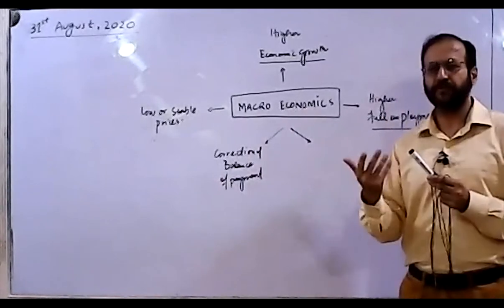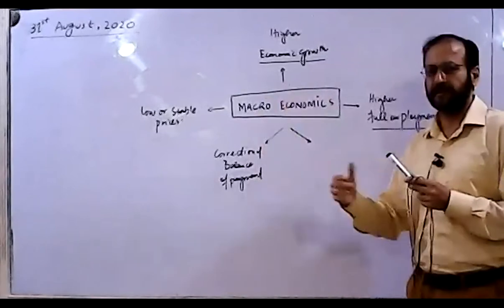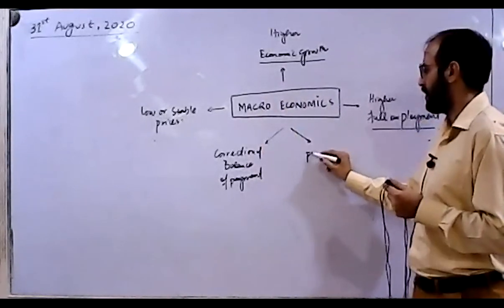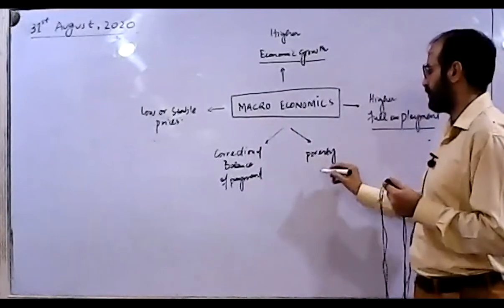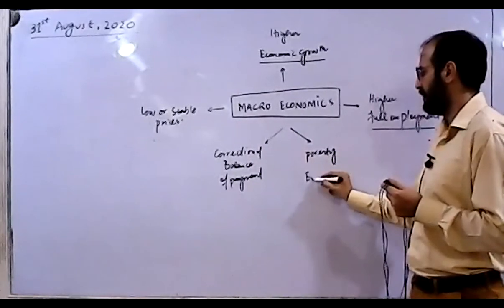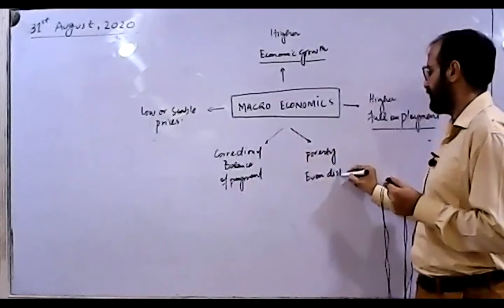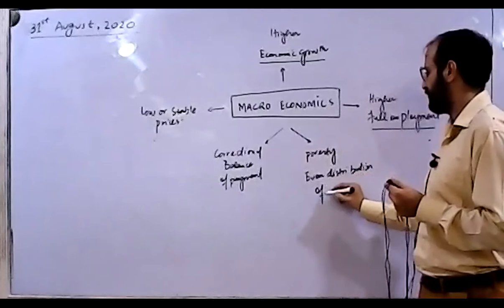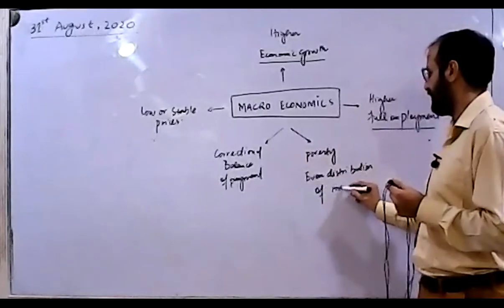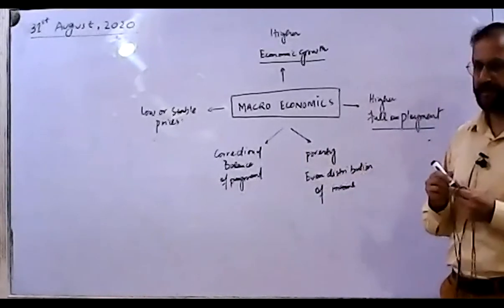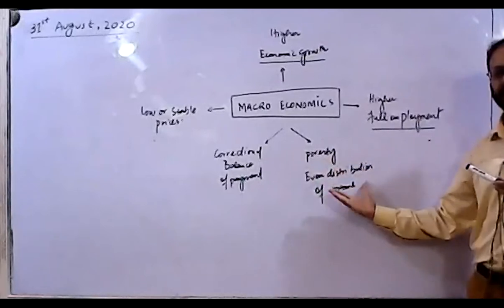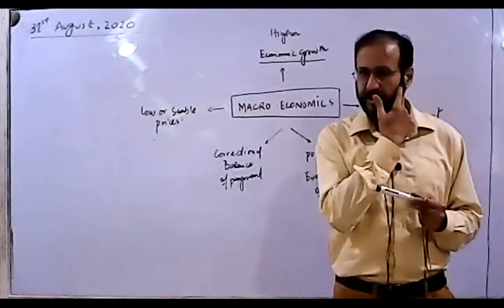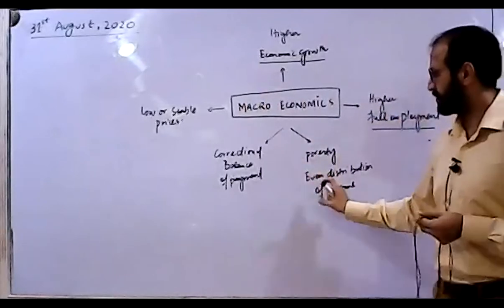So one of the most important, apart from all these, is how to eradicate poverty, or in other words, how we can have an even distribution of income or wealth. While we are producing, some may be suffering with a low income and some will be earning very high. When we are talking about the market economy, this is one of the disadvantages.